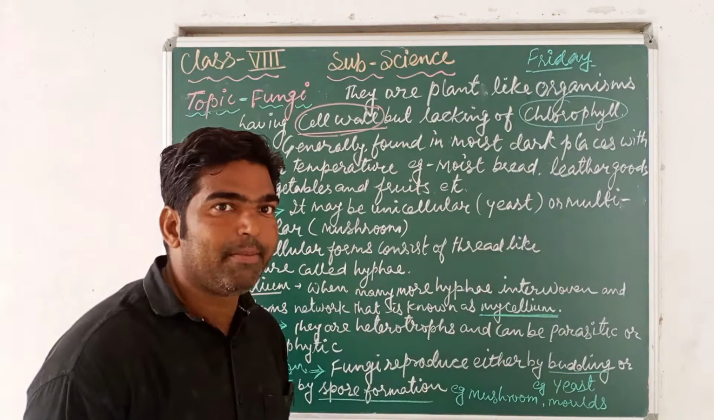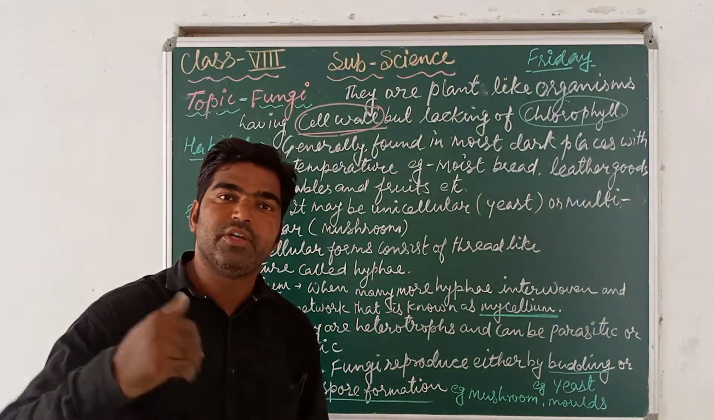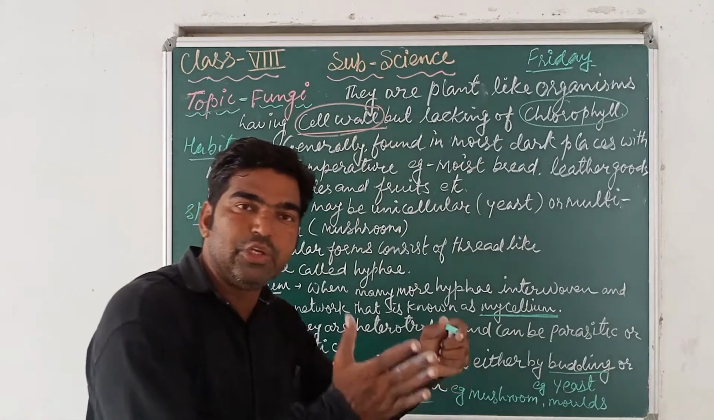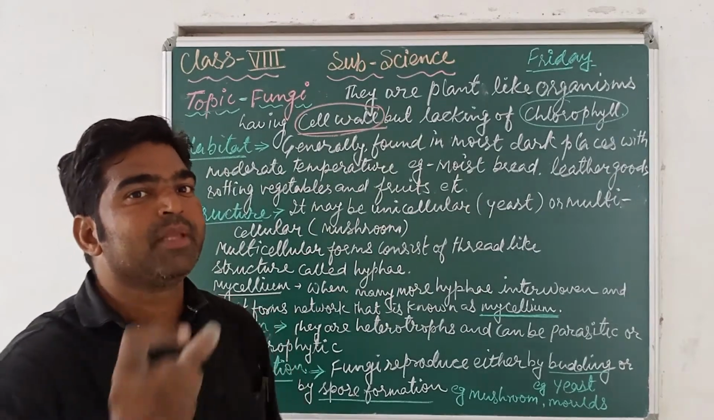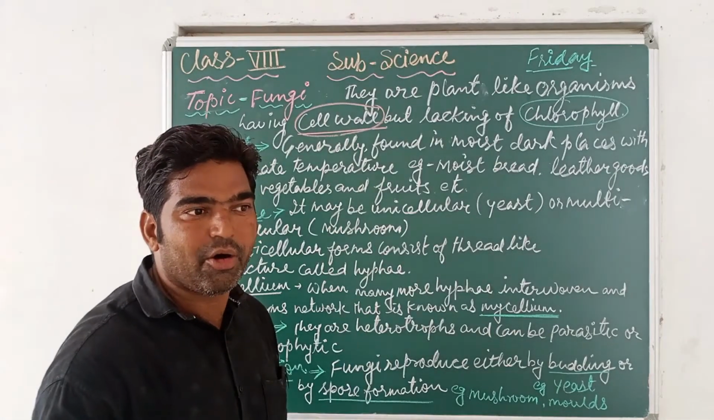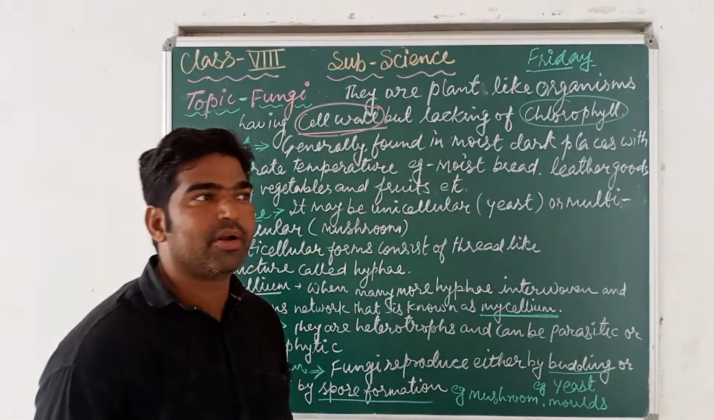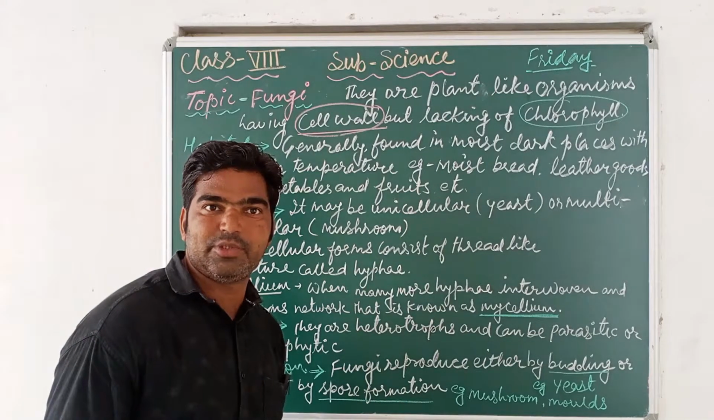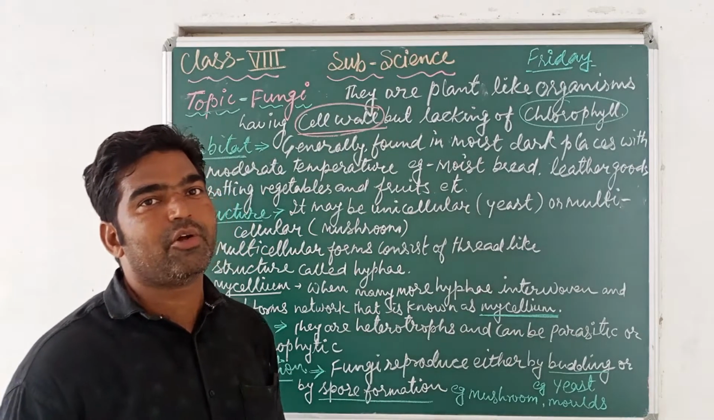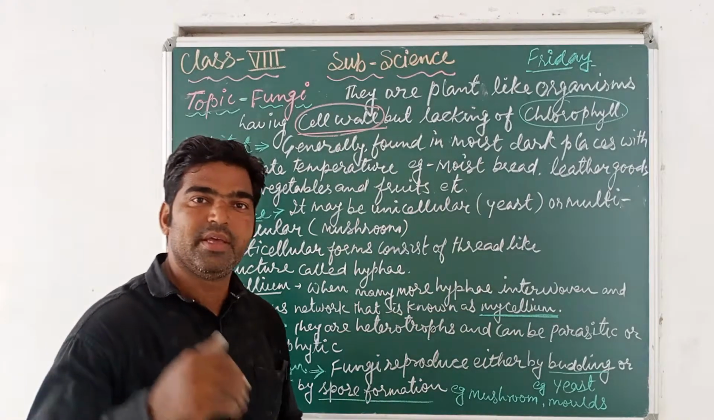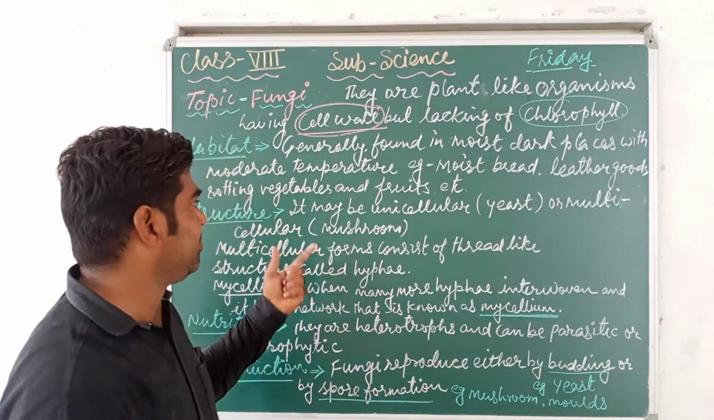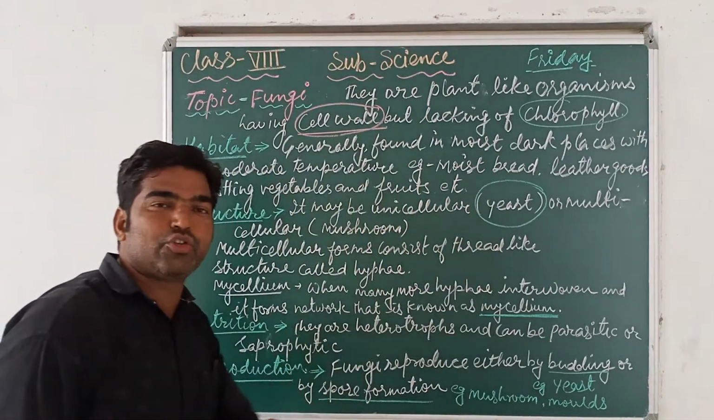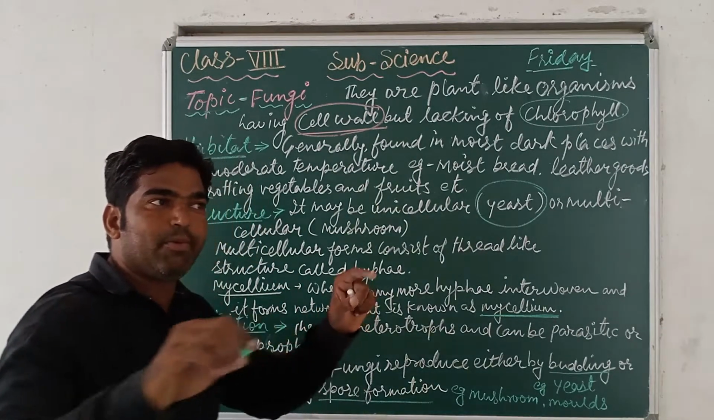So you can say that fungi can show unicellularity or multicellularity. It means a fungus may consist of a single cell, or its body may have more than one cell, that is, a multicellular organism. For example, yeast. Yeast is a unicellular organism, meaning yeast is composed of only a single cell, and its body is composed of only a single cell.